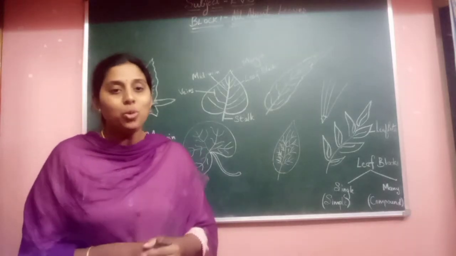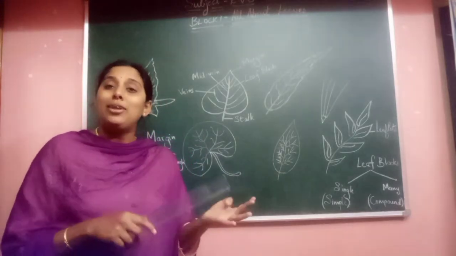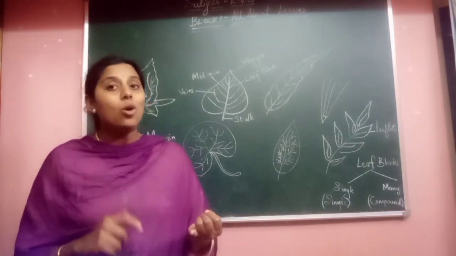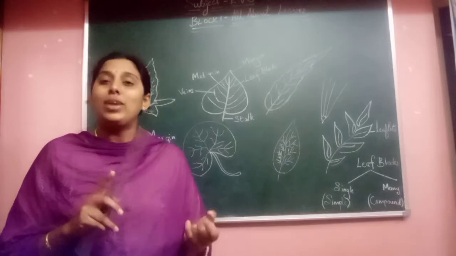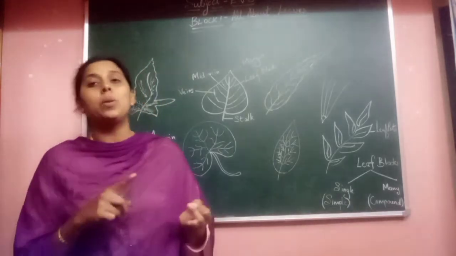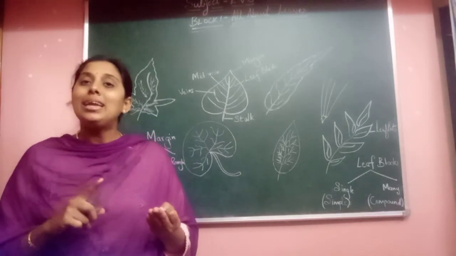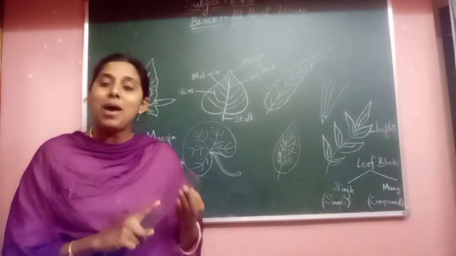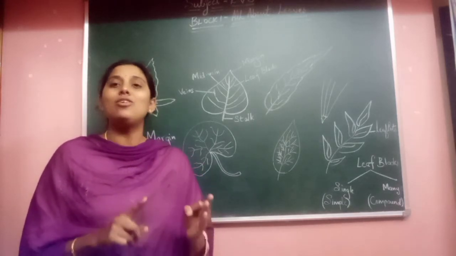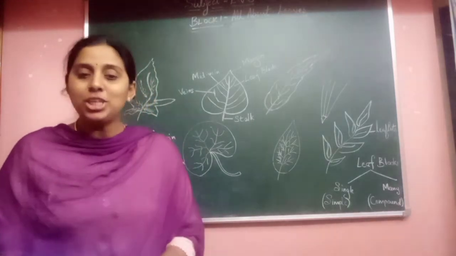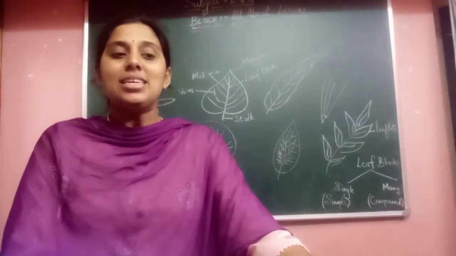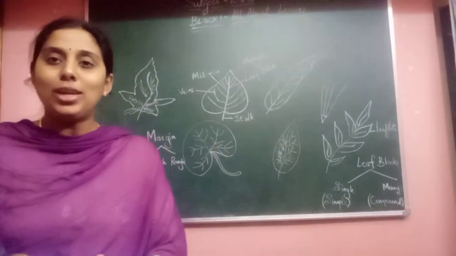So now you know that leaves may differ in color also. Not only in green color, but also in different colors we can find leaves, and leaves may have smells or may not have smell, and leaves have parts in them which have particular functions, which I will soon tell you in my next class. Okay, so now you know types of leaves, right?